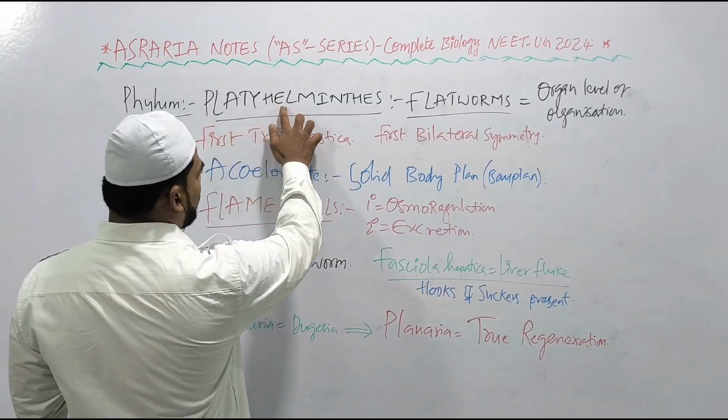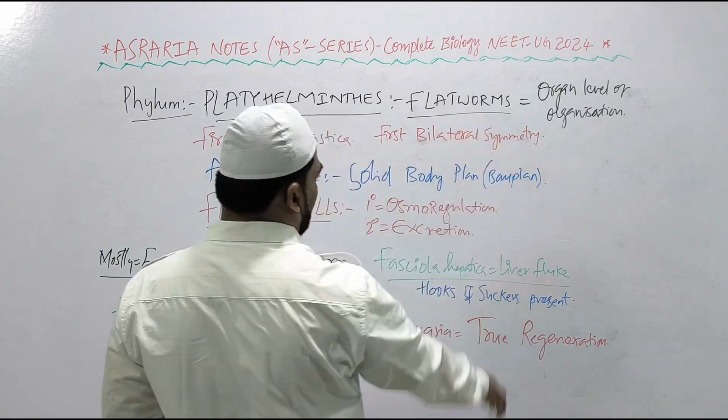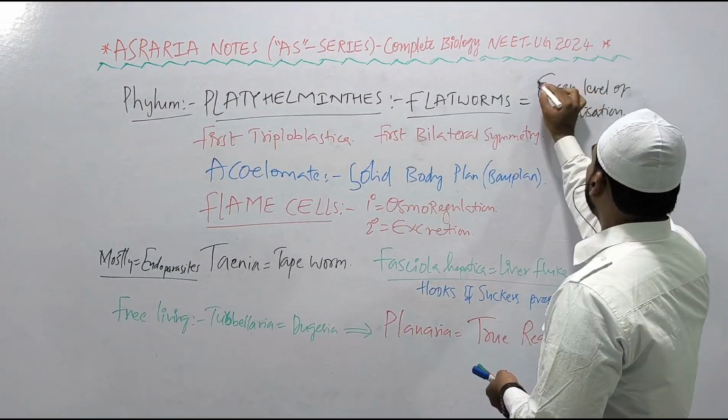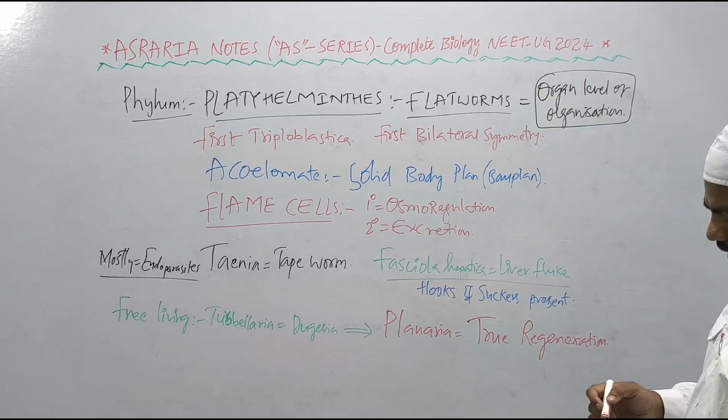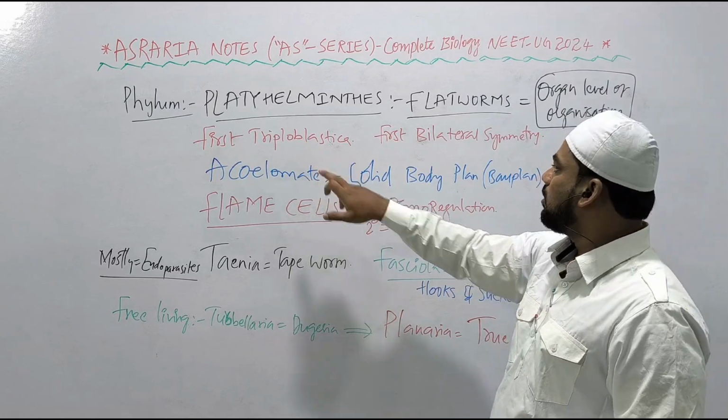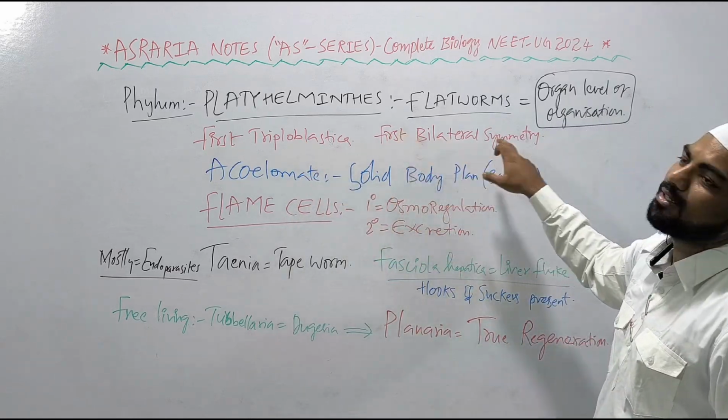Let's go. Phylum Platyhelminthes, also known as flatworms, right? Body is dorsoventrally flat. Flatworms show organ level of organization. It is very much important, right? Platyhelminthes phylum, flatworms, show organ level of organization. They are the first triploblastic organisms. They are the organisms which show bilateral symmetry for the first time, right?